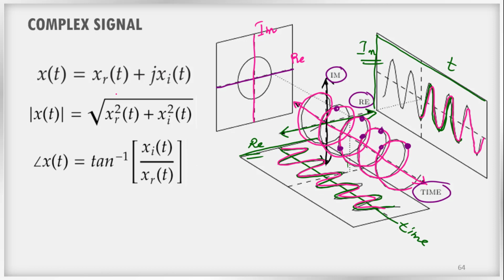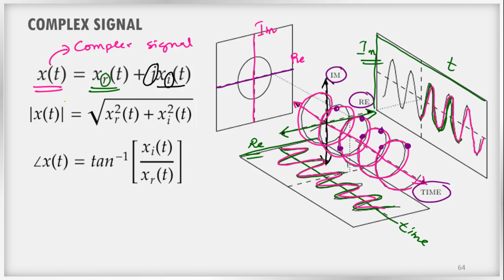Since the signal has two parts, we can write the signal x of t. This is not a real signal, this is a complex signal. We can write this complex signal as x_r of t, where r represents the real part, plus j into x_i of t. Here j is the complex operator, and i represents that it is the imaginary part.